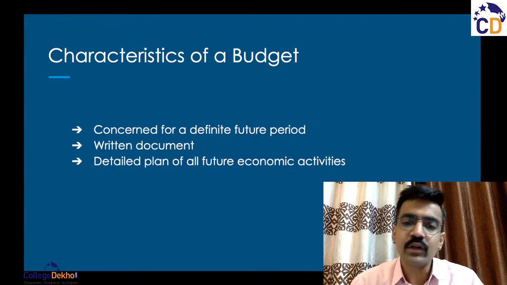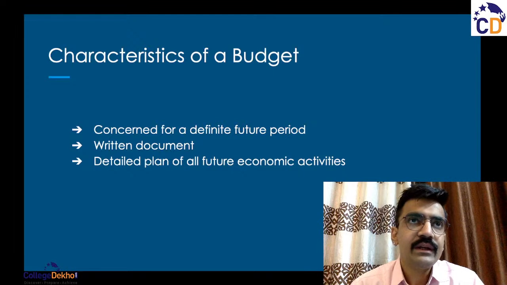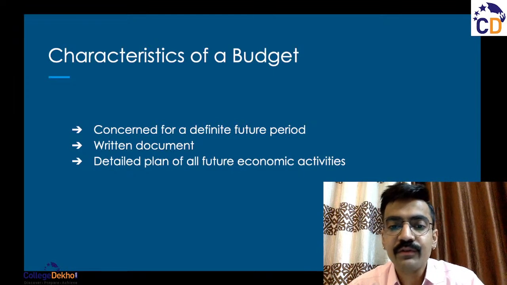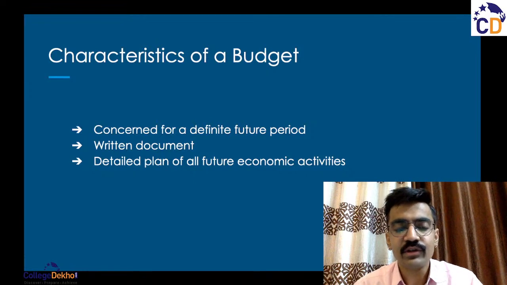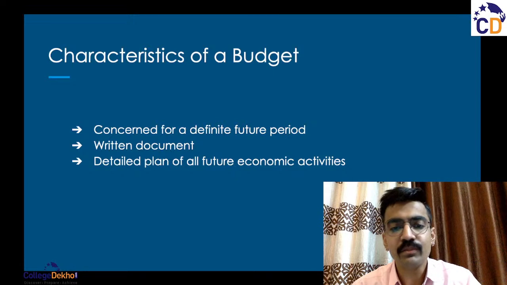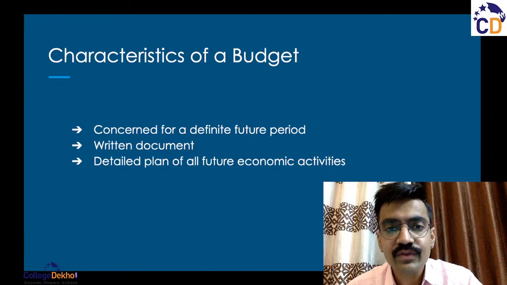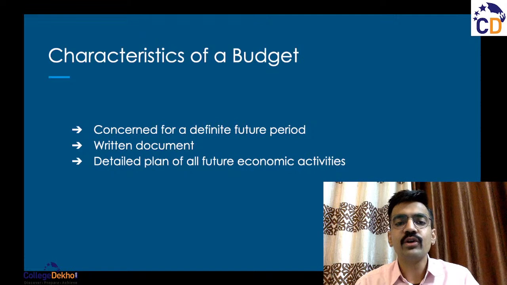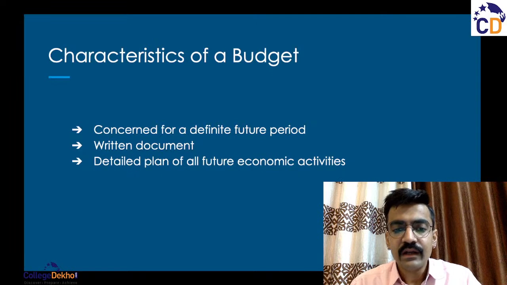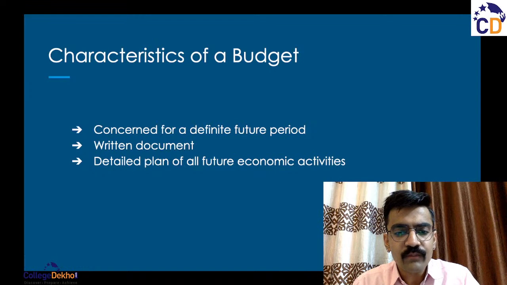All right, all of these economic activities are included in a detailed budget plan, or there could be details about different departments of a business unit, right? Just like we talked about, the sales department, or the revenue department, or the operations department, or the manufacturing department, details about all of these different departments and the costs that are allocated to these different departments in order to conduct their business. All right, all of these details could be included. Then budget helps in planning and coordination and control, right?